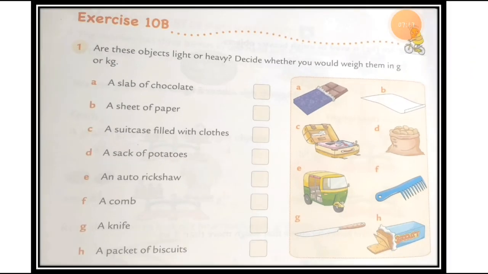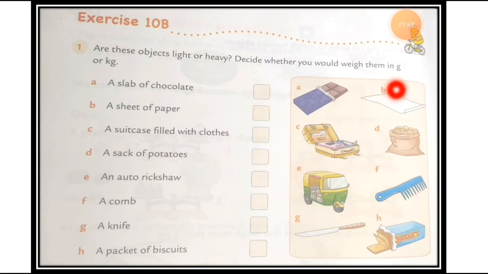So you all love chocolates, right students? So chocolate is a very heavy thing, right? Or not? No, chocolate is not that heavy. It is a lighter thing. You can easily put it into your pocket, right? Not only one chocolate, you can put so many chocolates into your pocket and you will not feel that chocolate is a heavy thing, right? So here the answer box is given.